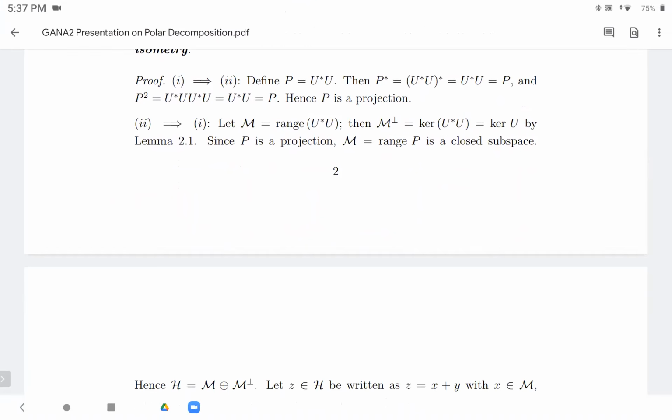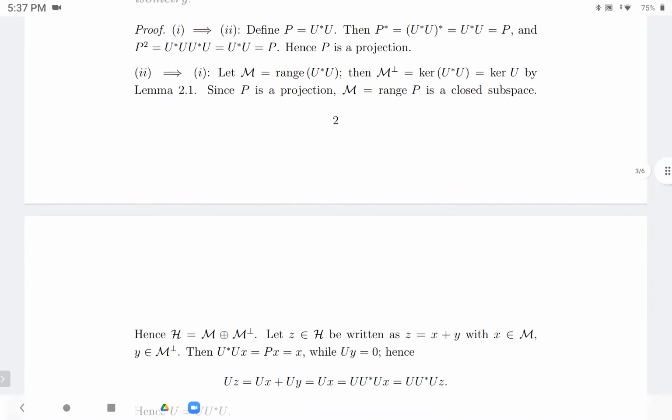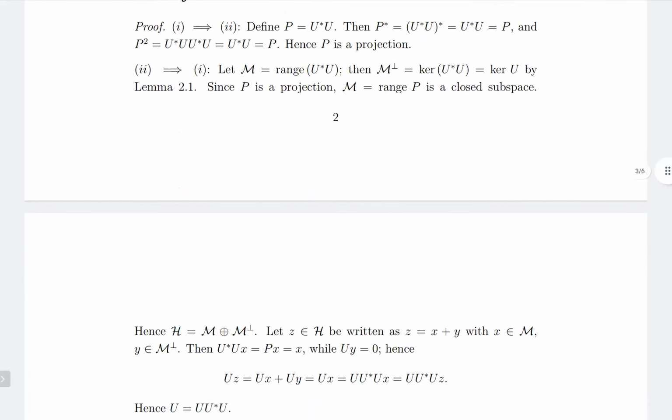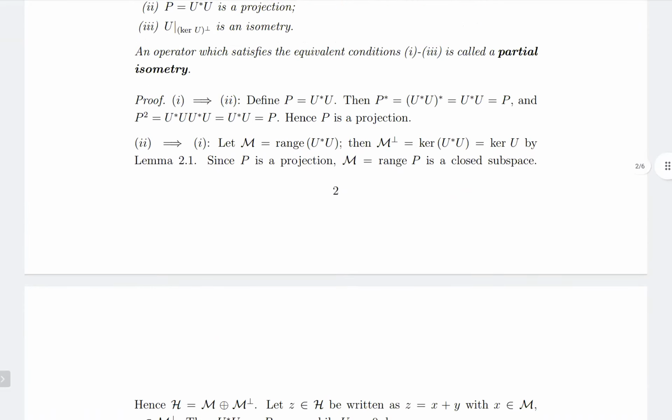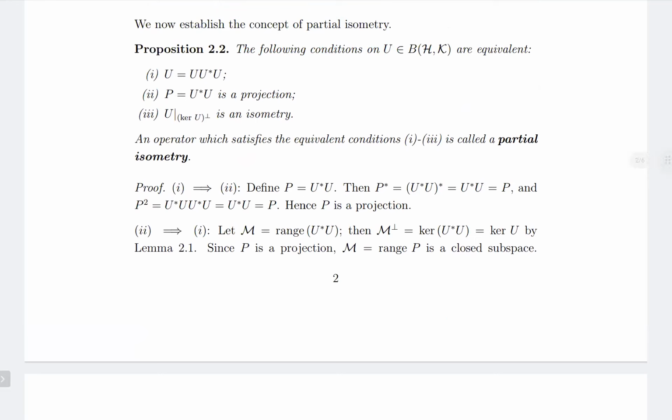So anyway, the comment is that a partial isometry is almost an isometry. Partial isometry is defined as U star U being a projection, so it is just an isometry from range U star to range U. It is a unitary between them.